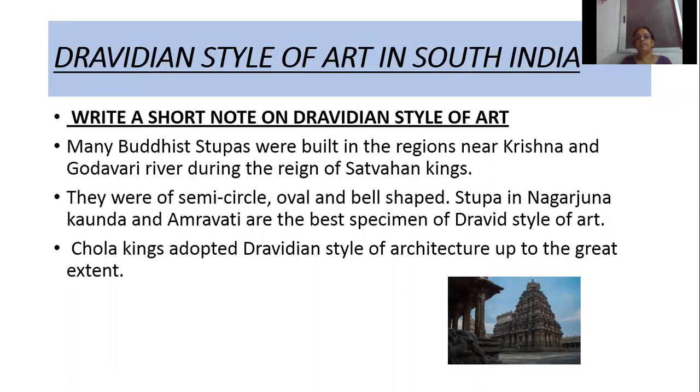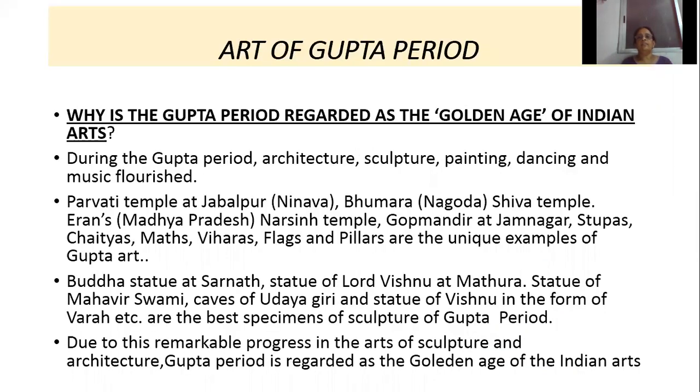And this Dravid style of art was developed in South India, that is in Kerala, Tamil Nadu, Karnataka, and Andhra Pradesh. So, which are the best specimens of Dravid style of art? Stupas in Nagarjun Konda and Amravati. Then, after the Pallavas, which kings also adopted the Dravid style of architecture? Chola kings. The next one is art of the Gupta period.